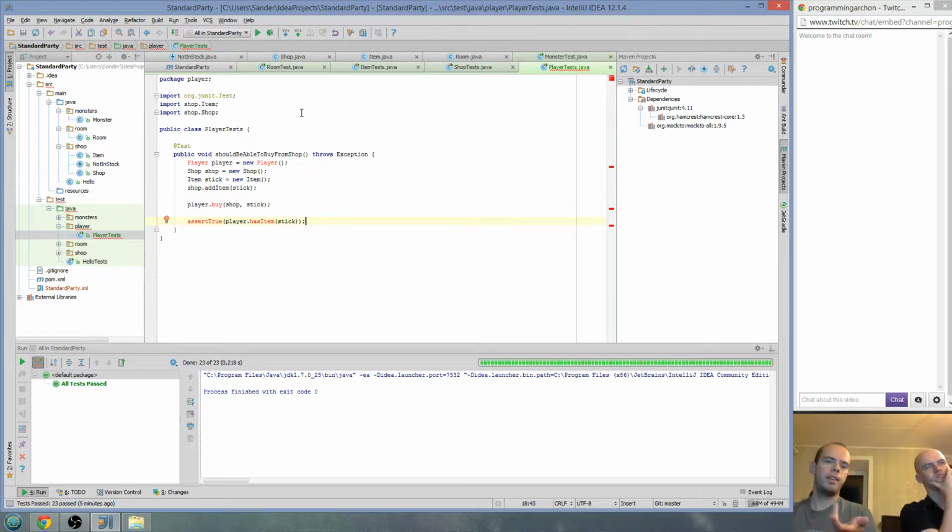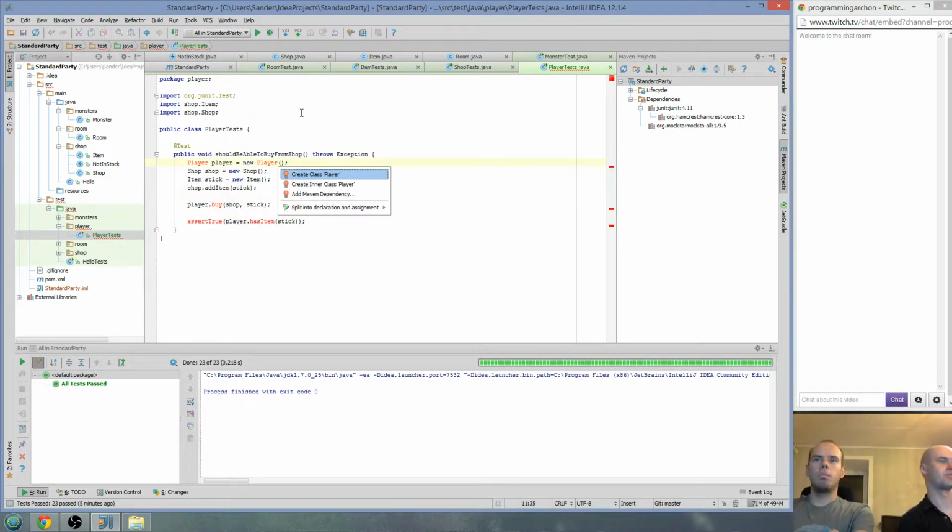With this test, we made it clear that a player should be able to buy an item from the shop, and as a result, the player should have that item. I guess that sounds reasonable. Yes. So let's start to implement this.